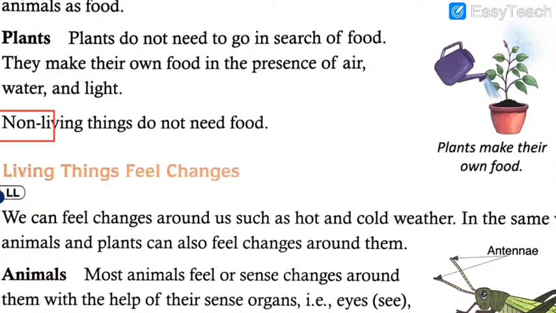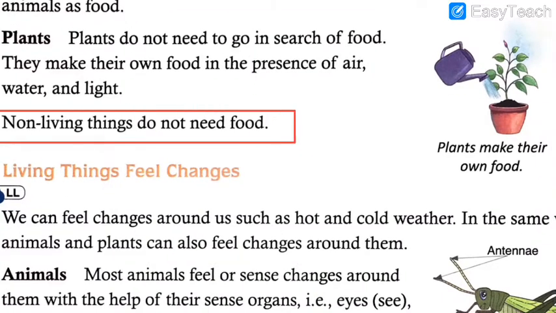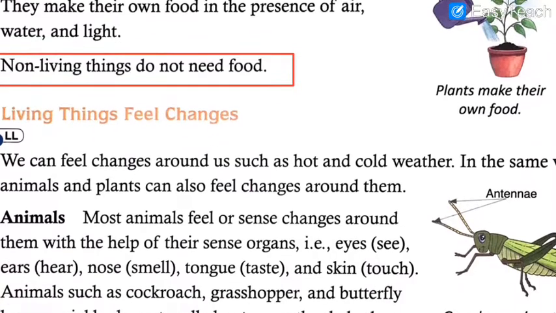And here one small point is written: non-living things do not need food. First you saw that non-living things do not grow, non-living things do not breathe. Now non-living things do not need food because they do not grow. Like I said, whatever characteristics are present in living things are absent in non-living things. It's clear, as simple as that.